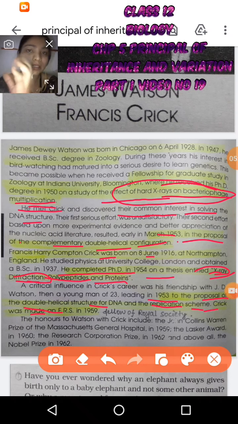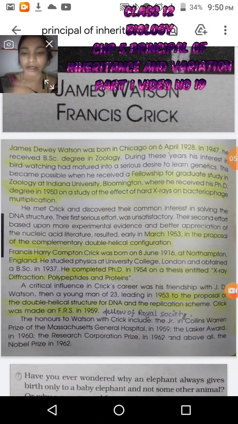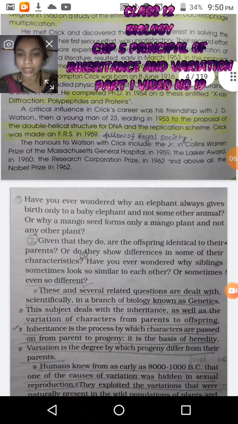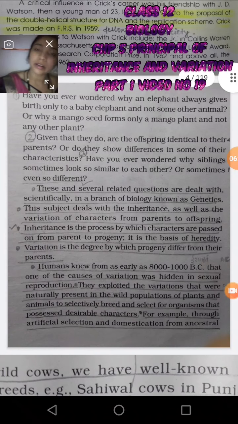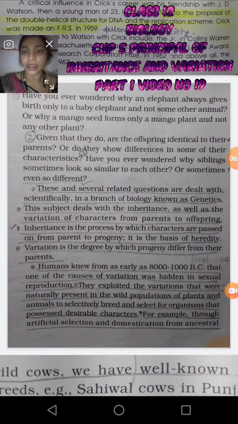FRS, the full form is Fellow of the Royal Society, in 1959. So this is all about the scientists, right? Come to the next, that is actually your first introductory point of chapter 5.